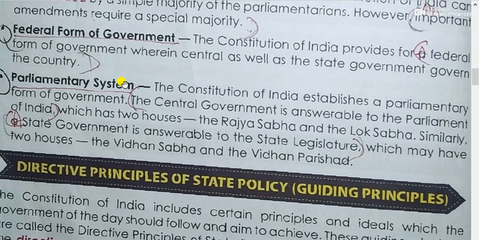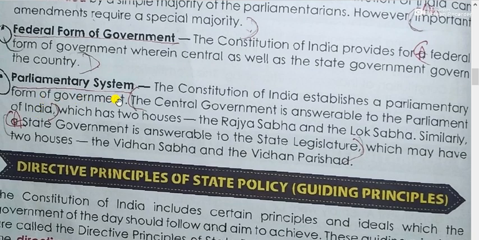Some implementations are given by the central government and some by the state government, but there are some things that are followed by both governments. So that's why it is the federal form of government. It is a kind of cooperation, the united work of the government.